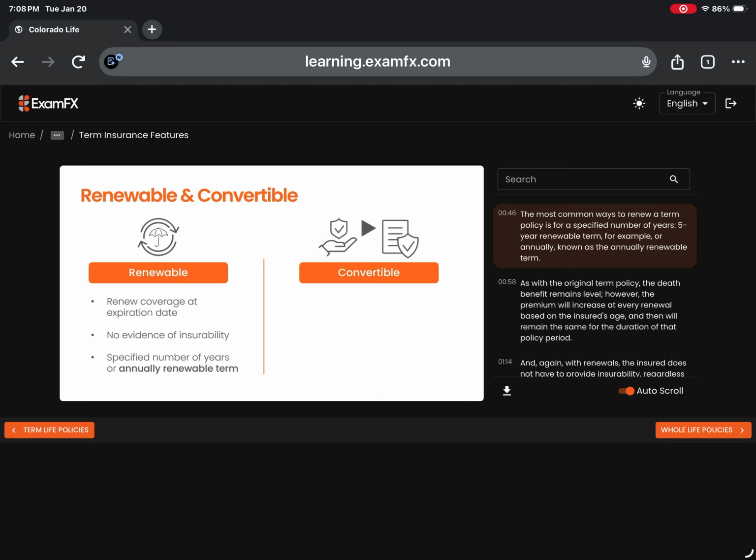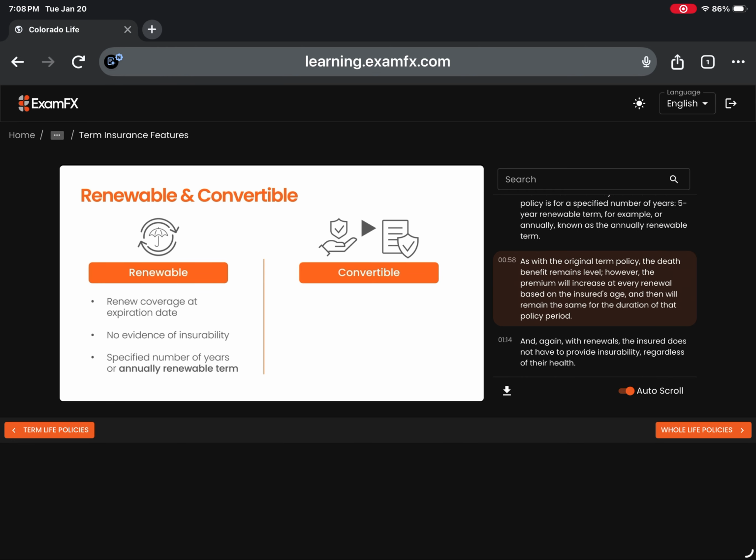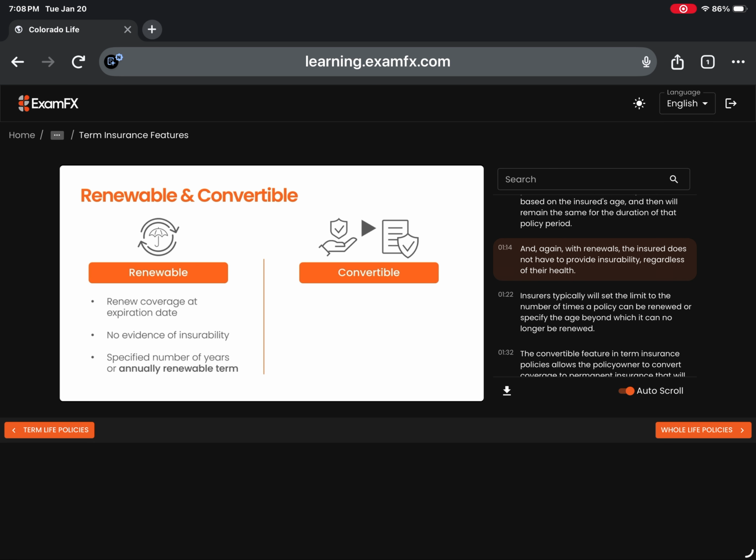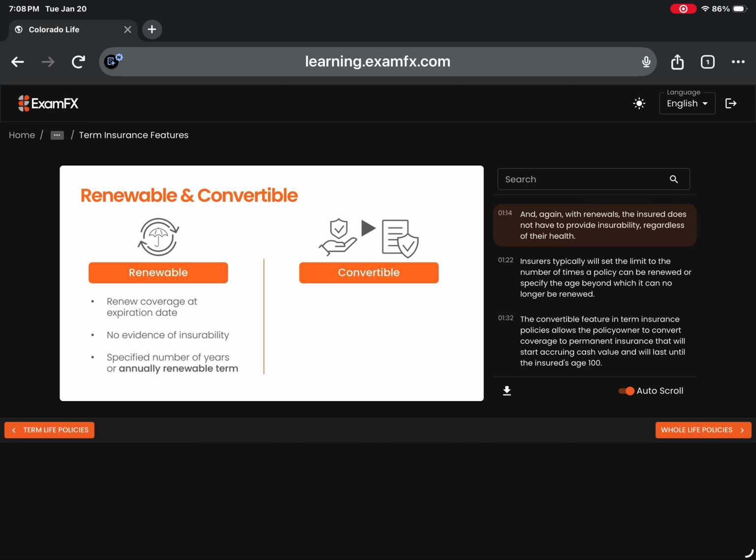5-year renewable term, for example, or annually, known as the annually renewable term. As with the original term policy, the death benefit remains level. However, the premium will increase at every renewal based on the insured's age, and then will remain the same for the duration of that policy period. And again, with renewals, the insured does not have to provide insurability, regardless of their health.